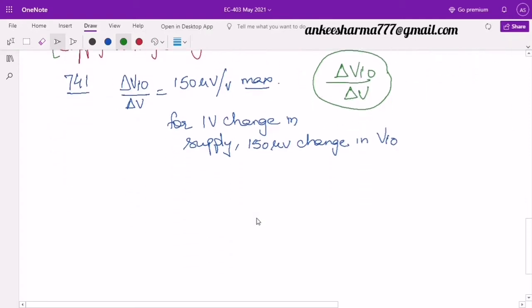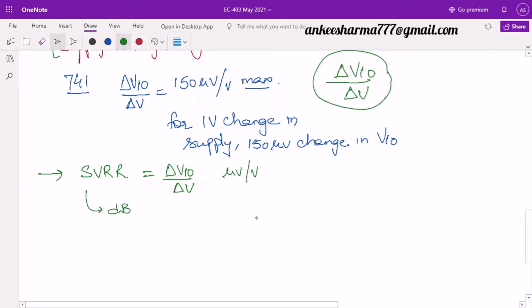In our curriculum we have the term supply voltage rejection ratio, which is nothing but delta VIO by delta V. When represented as a ratio it is given in microvolt per volt, and it can also be represented in dB.